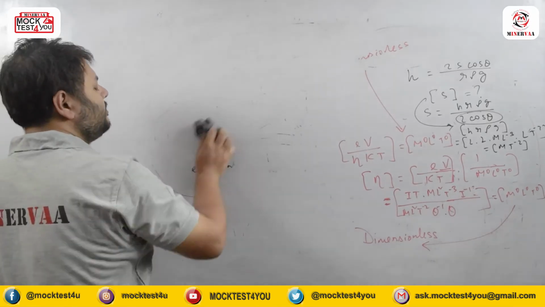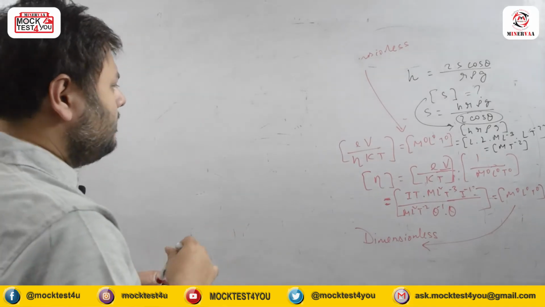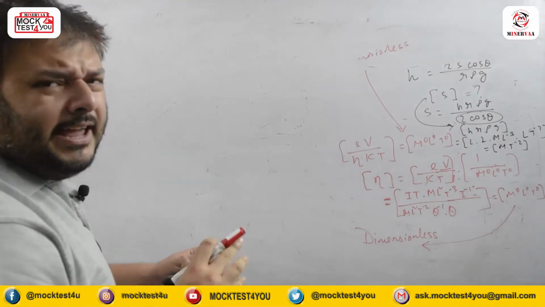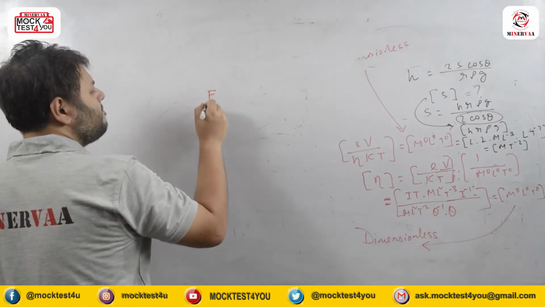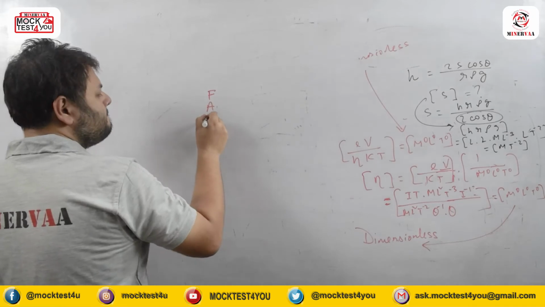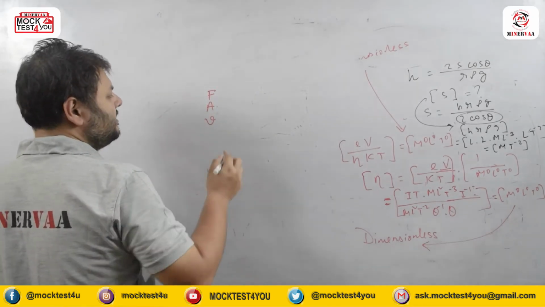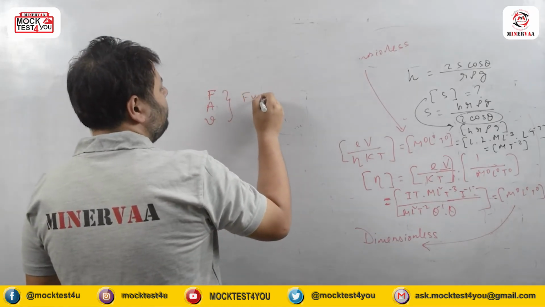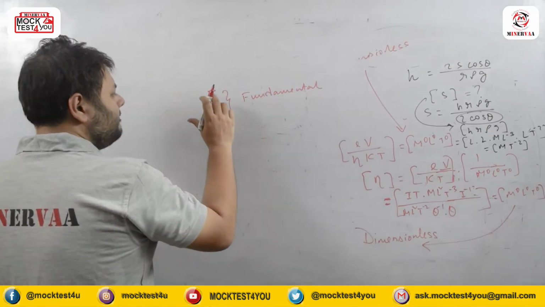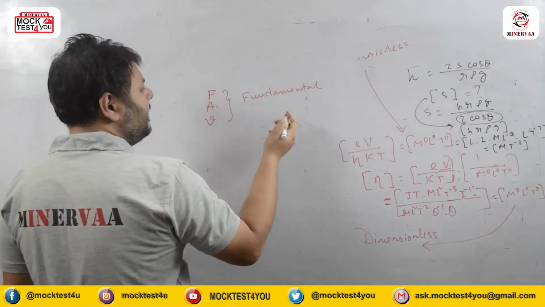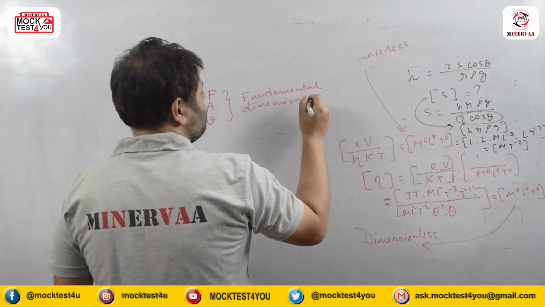The next question we are switching towards: suppose in any measurement system, in any unit system, force, area and velocity are taken as fundamental dimensions in place of MLT.